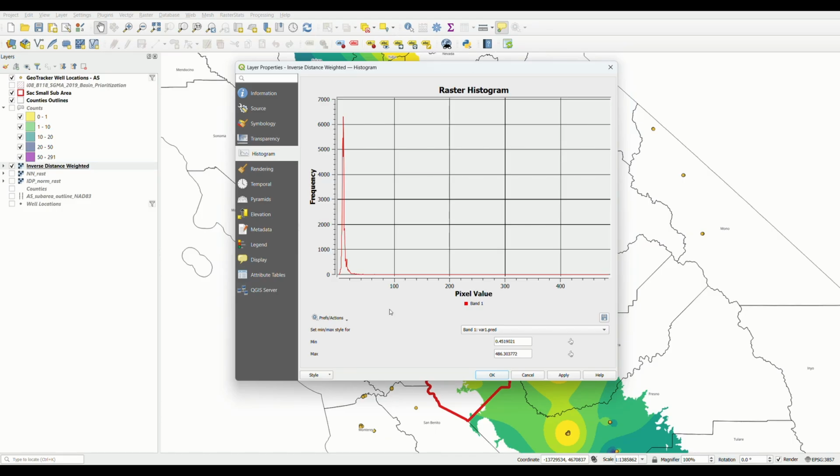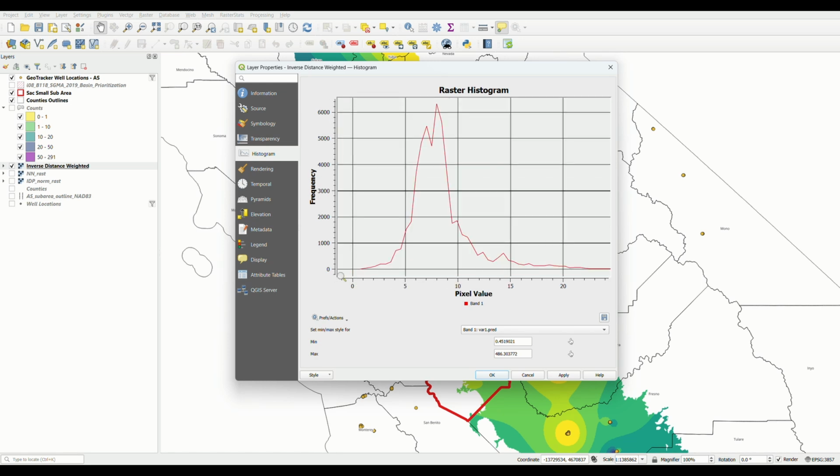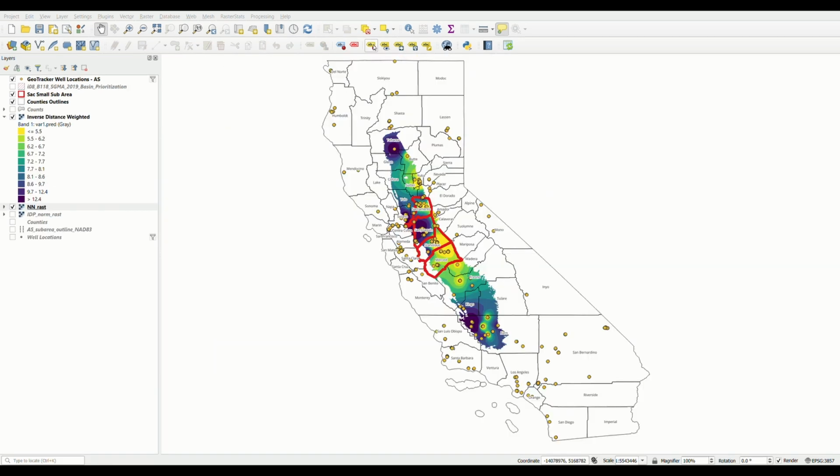If we pull up a histogram of the raster with the interpolation on it, we can start to see the distribution of predicted concentrations for arsenic in shallow groundwater in the Sacramento and San Joaquin basins. We can see here that there's a central peak between 5 and 10 parts per billion that indicates the vast majority of the area of the basin. As we look at the interpolation of the Sacramento and San Joaquin Basin, we see a large degree of variability in the predicted concentration of arsenic in shallow groundwater.